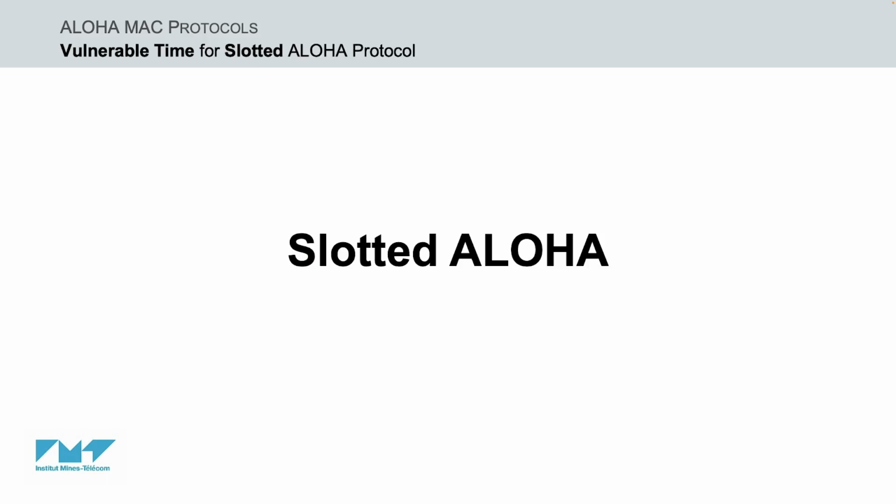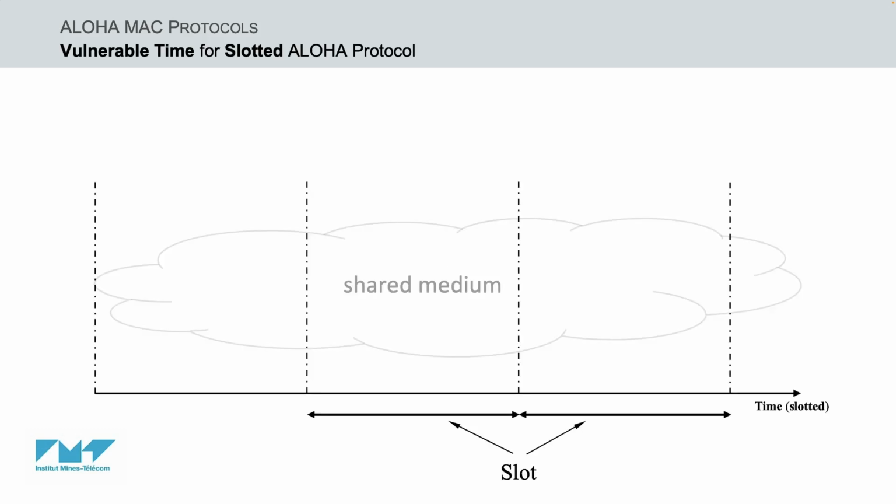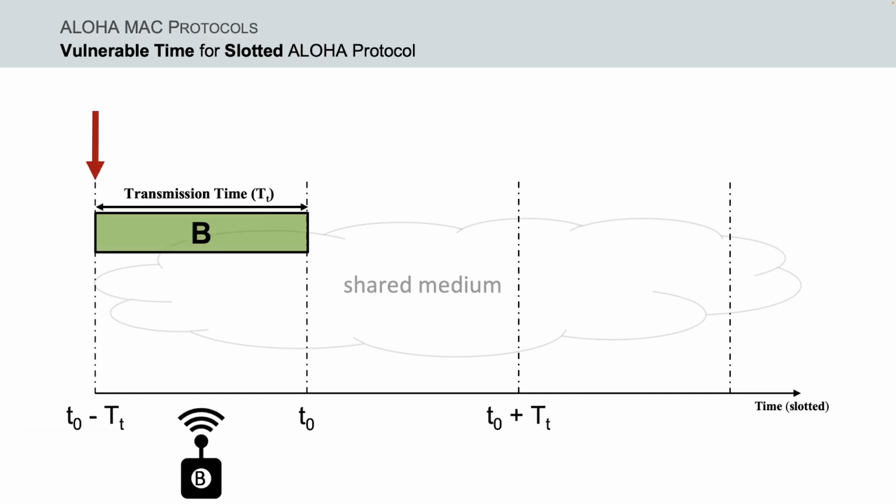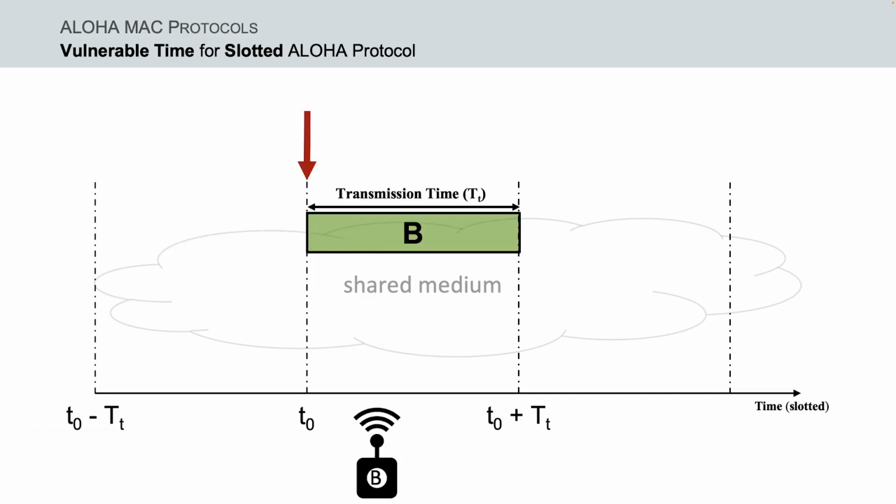As a result, slotted ALOHA was invented to improve the performance efficiency of pure ALOHA. Towards this aim, in slotted ALOHA, the continuous time is divided into discrete time intervals called slots, sufficient to transmit a complete frame. Now, a node can transmit only at the beginning of each time slot, and if it does not transmit at the beginning of the current slot, then it will have to wait for the beginning of the next time slot.